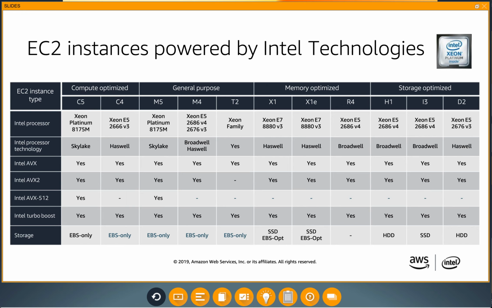General purpose instances have a balanced CPU to memory and are great for a broad set of workloads. CPU optimized for CPU-bound workloads such as web servers or video encoding. Memory optimized workloads for in-memory databases or caches. Accelerated computing backed by NVIDIA graphics cards for machine learning or rendering. And storage optimized instances with NVMe SSDs or dedicated hard drives for distributed file systems and data warehousing. You can see here the Intel technologies available for each instance type.